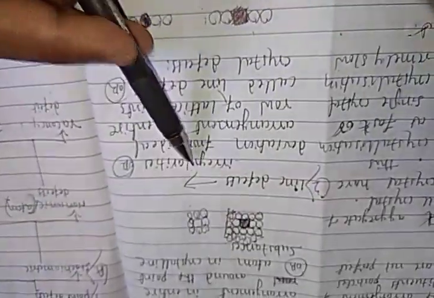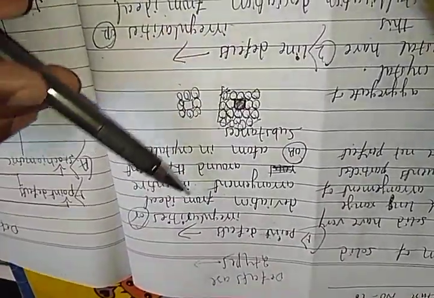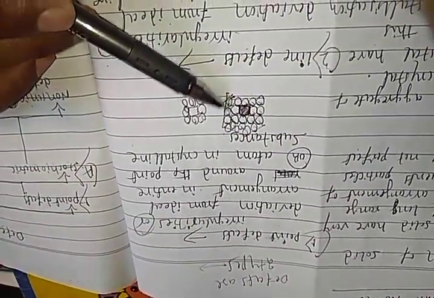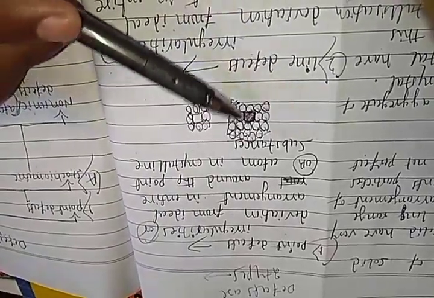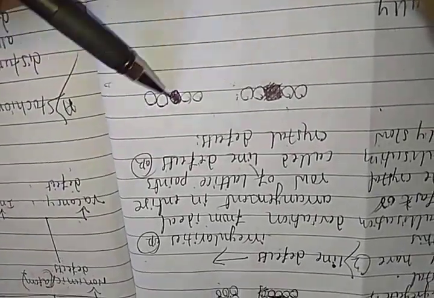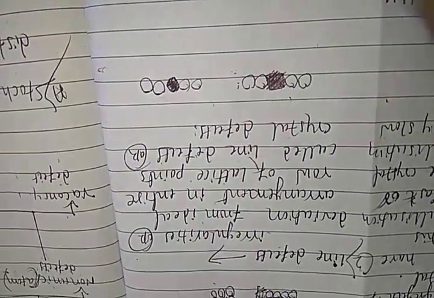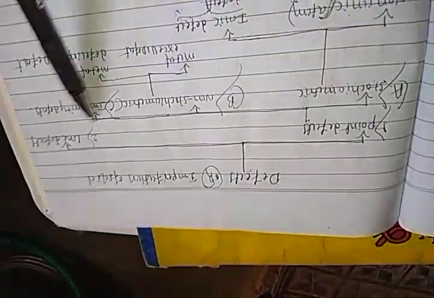the line defect. In a point defect, the constituent particles are arranged in a 3-dimensional or 2-dimensional order in which a particle is missing. That is a point defect. When constituent particles are arranged in the form of a row and one of the atoms in that row is missing, that is a line defect. Understood students? So now we discuss the point and line defects.